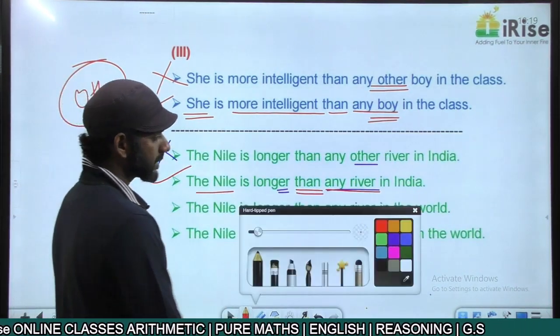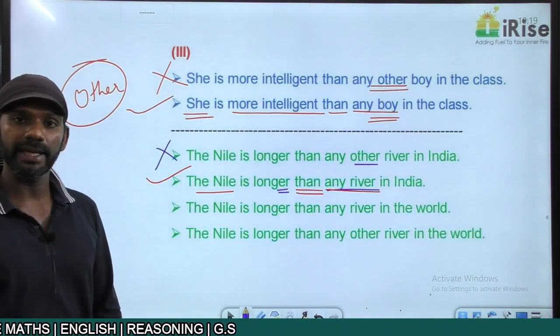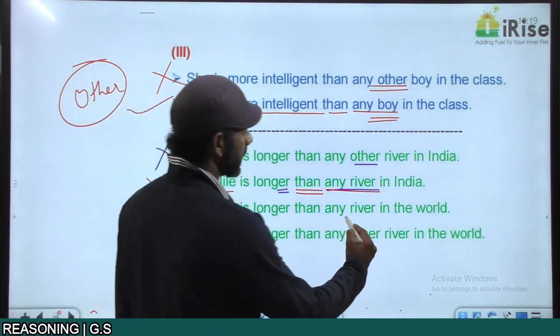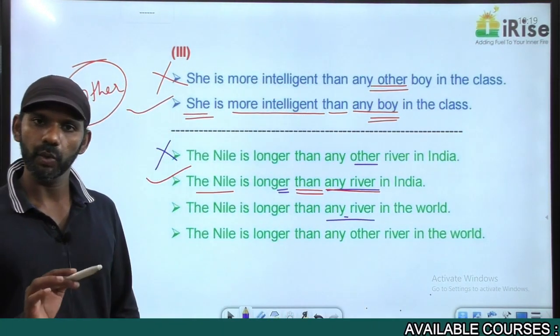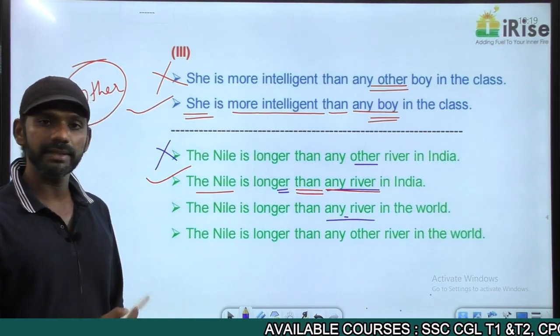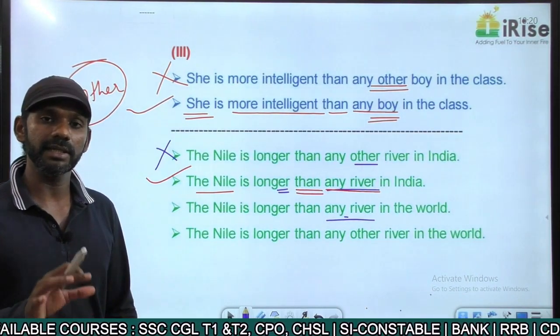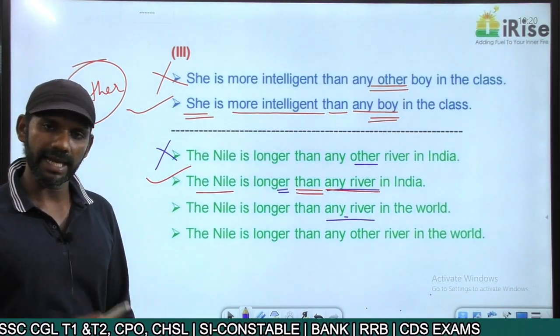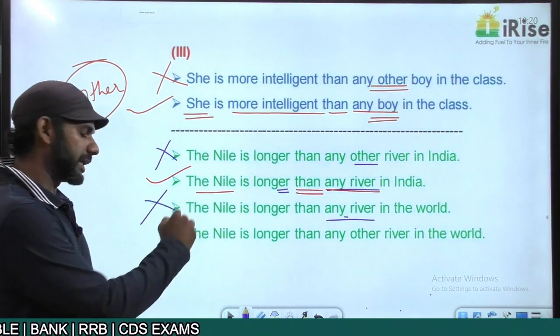Come to the next one. "The Nile is longer than any river in the world." From this sentence, is the Nile a river in the world? No. "The Nile is longer than any river in the world" means the Nile is not a river in the world. The Nile has to be a river in the world. The meaning is not fine, eliminated.